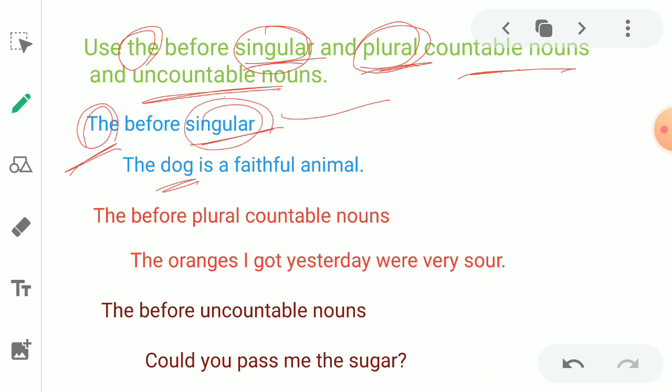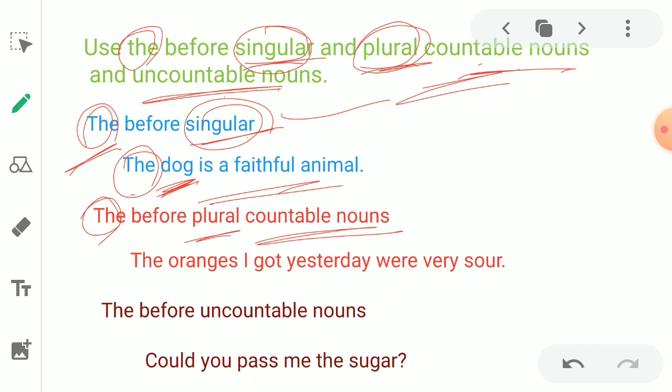We can count dogs, like one dog, two dogs. But dog is used in singular along with "the." We can use "the" with singular countable. Got it? Singular countable.